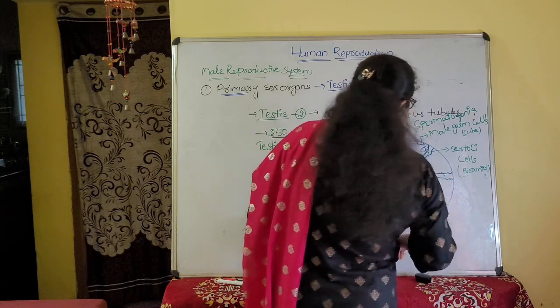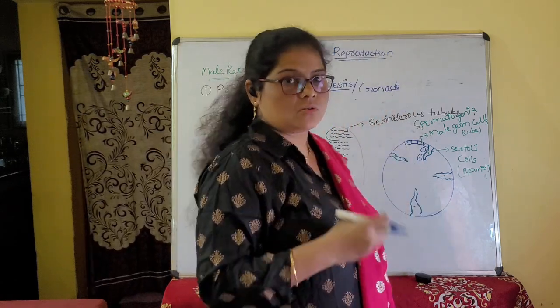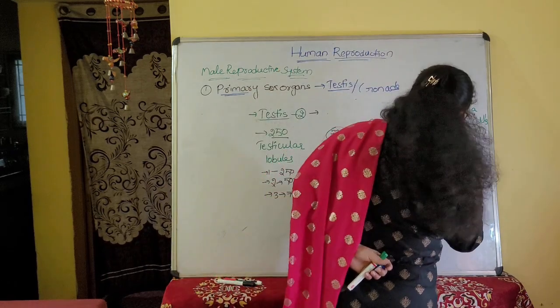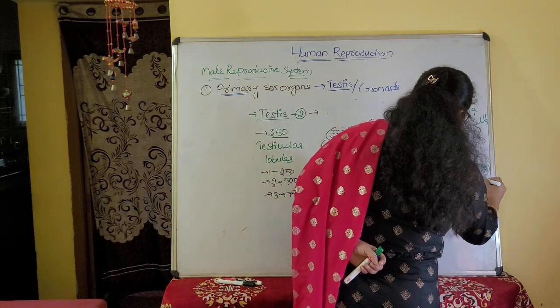Why? Because it gives nourishment. So Sertoli cells are also called nurse cells.